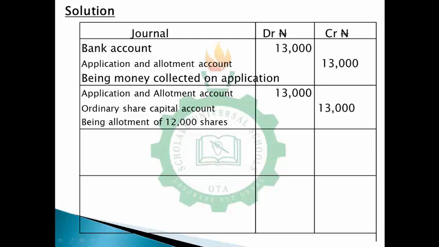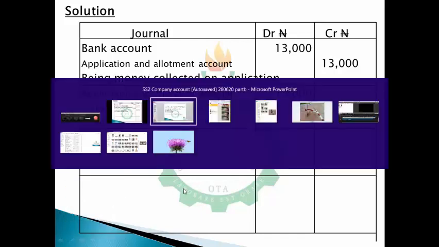So this is 13,000 shares. Please take note of that. This is 13,000, not 12,000, being allotment of 13,000 shares. Let me correct this: 13,000, not 12,000. Please, you have to take note of that. All right, so let me check. We are done with application.